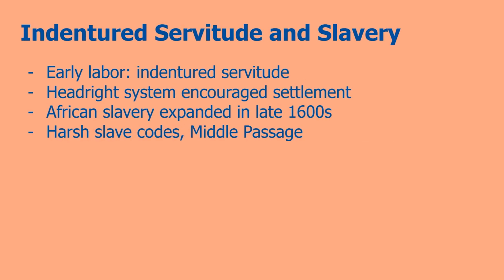So now we look at the labor systems of indentured servitude and slavery. Early labor in the New World focused on indentured servitude. People would come over to the New World and they would work basically for nothing to have an opportunity to live in the New World. The headright system functions similarly, where people would buy out other people's means of travel to the New World in exchange for their labor. By the late 1600s, African slavery expanded and started to take over in the South.